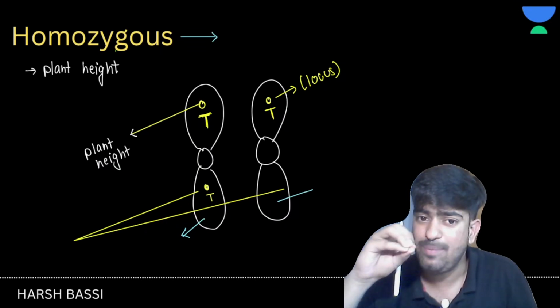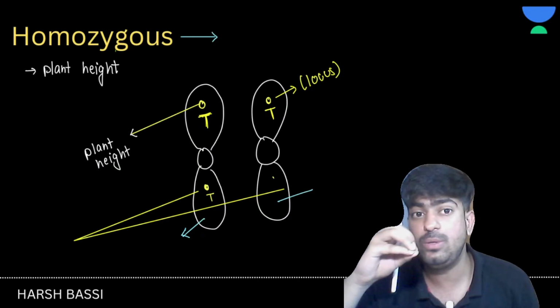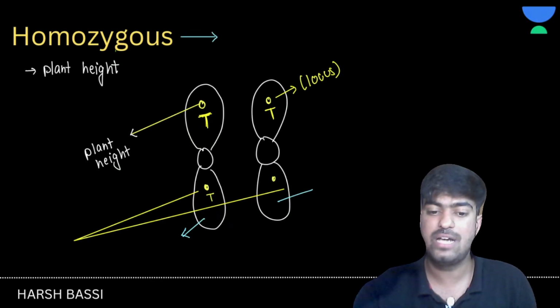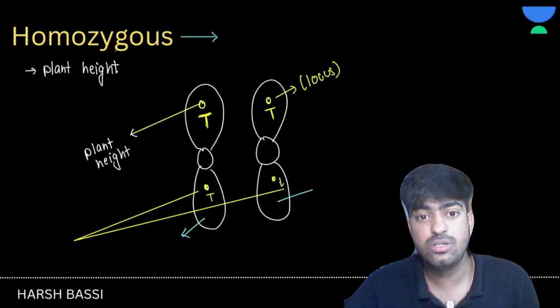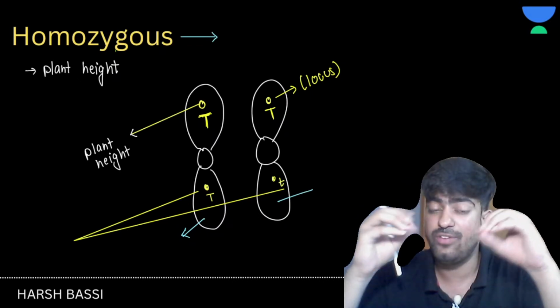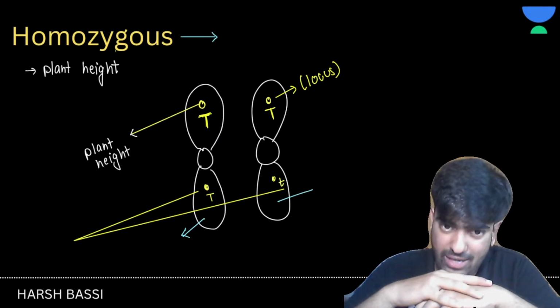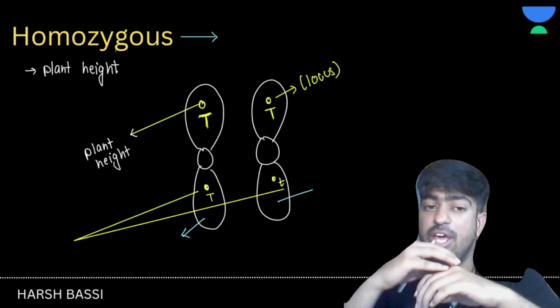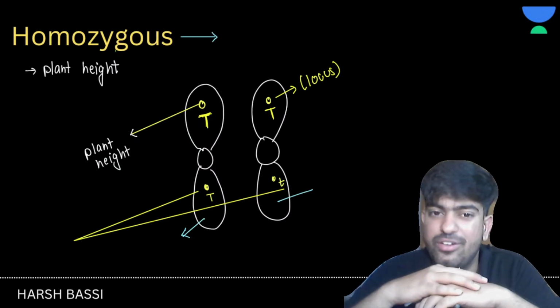Such a condition will be known as the heterozygous condition. So homozygous condition is a condition in which both the alleles are of the same type. Heterozygous condition is a condition in which both the alleles are of different types.